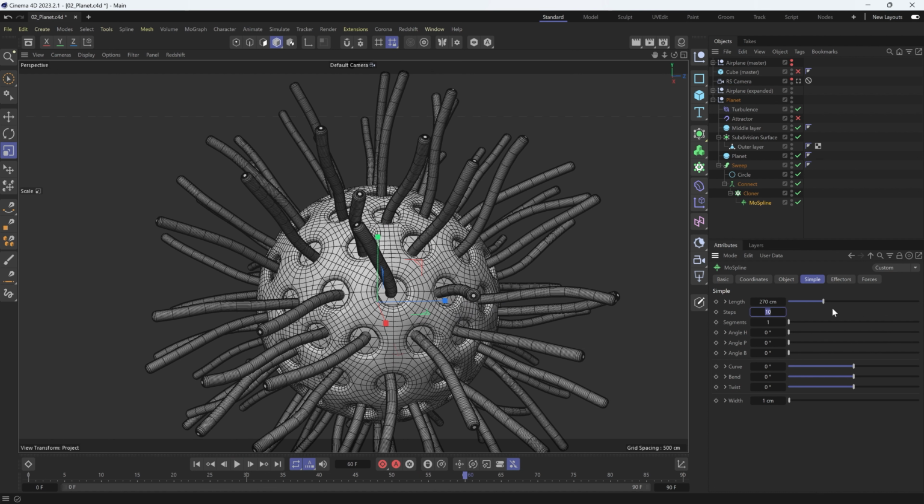In the object panel, place an attractor force inside the airplane null. Turn it on and increase the strength property to amplify its impact. Try rotating the airplane null object around the planet. You will notice that the airplane starts attracting the tentacles like a magnet.